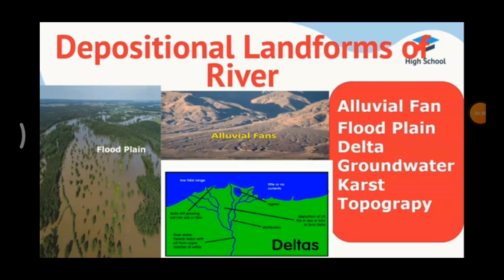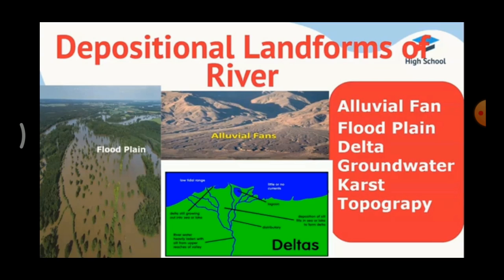Depositional landforms of river. First one is alluvial fan. A fan-shaped deposition is called an alluvial fan. Floodplain. Fine sediments are deposited on river banks when a river floods. Many fine sediments are deposited during the course of the river. These sediments make the region rich and fertile. These sediments only make the soil rich and fertile. This is called a floodplain.